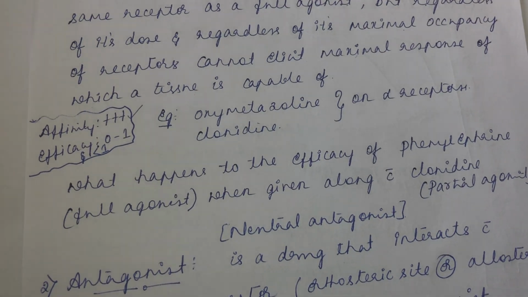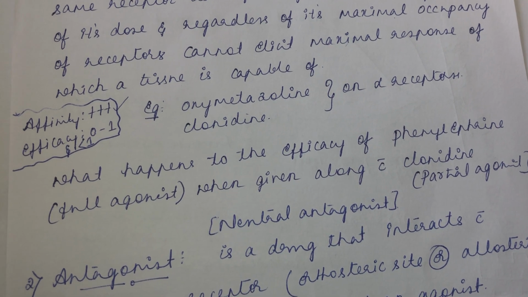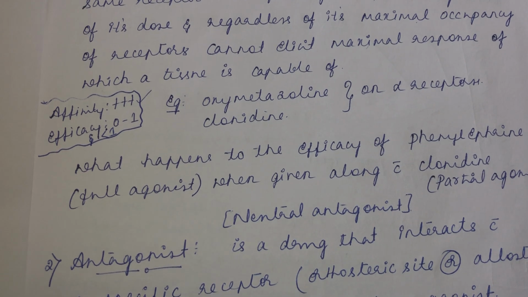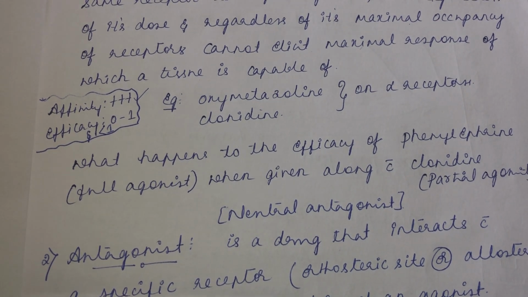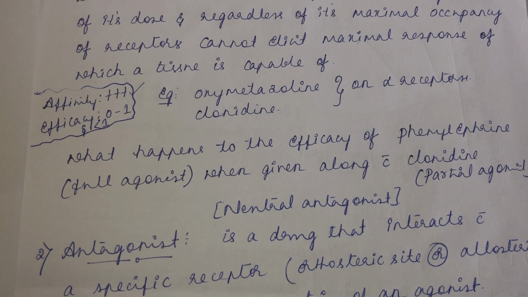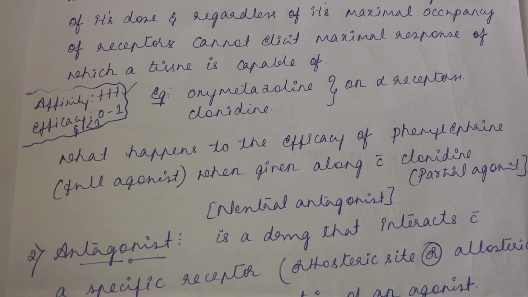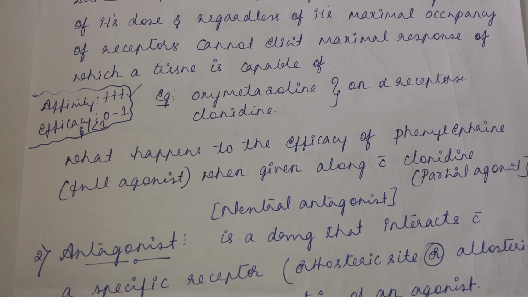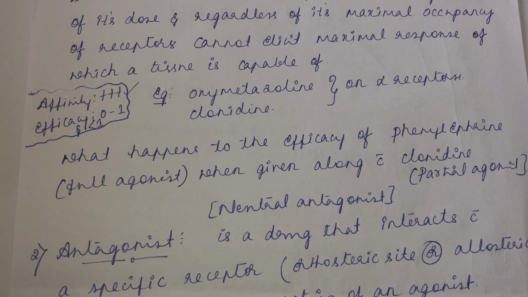What happens to the efficacy? The efficacy ranges from 0 to 1. In textbooks it is written as 0 to 1, but to be more precise, it ranges from 0 to less than 1, because if the efficacy reaches 1, the partial agonist will become a full agonist. So to be precise, the efficacy of the partial agonist ranges from 0 to less than 1.